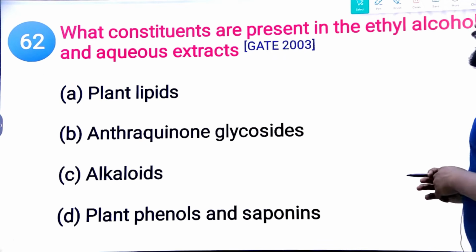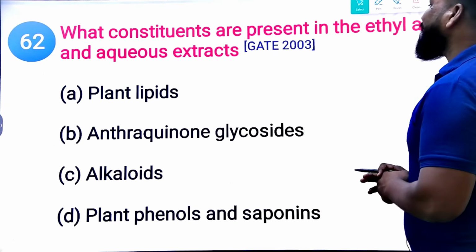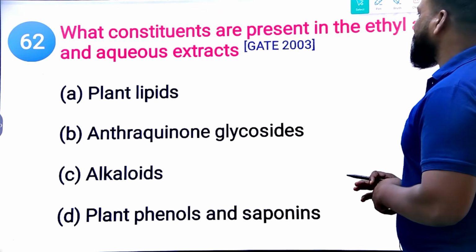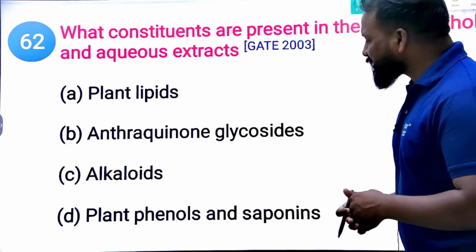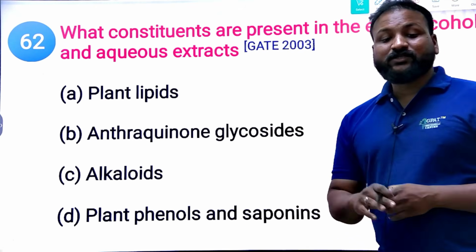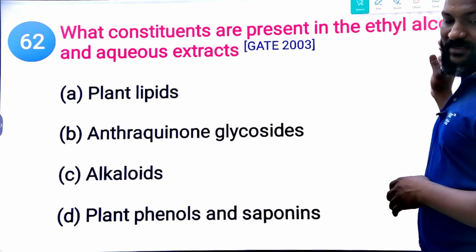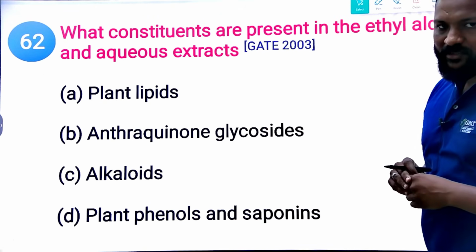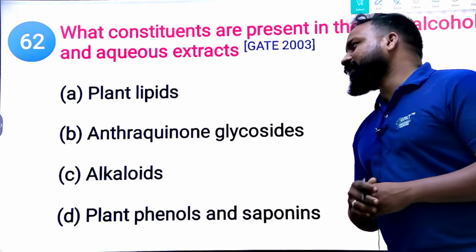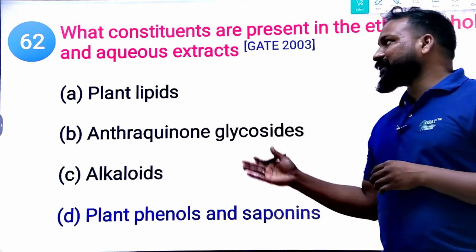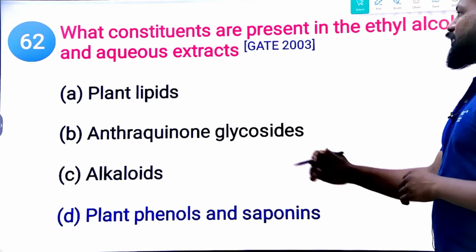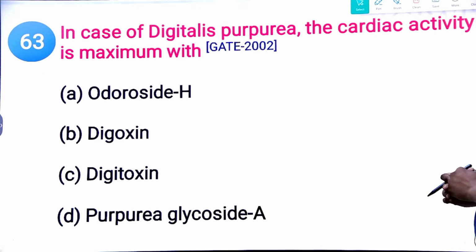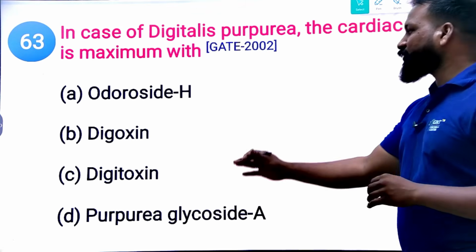Next. What constituents are present in the ethyl alcohol and aqueous extract? The options are plant lipids, anthraquinone glycosides, alkaloids, and plant phenols and saponins, which are soluble in ethyl alcohol and aqueous extract. Comment down your answer if you know. Plant phenols and saponins are easily soluble in the ethyl alcohol and aqueous extract.